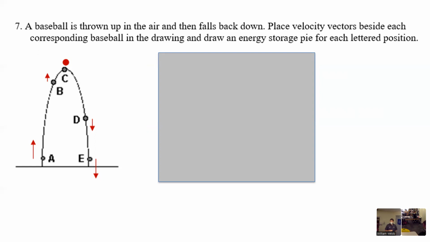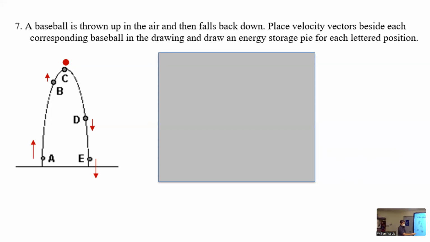Gravity, good. And then Jackie, how about here at D? It's like both gravity and kinetic. Good, gravity and kinetic. And then if we compare these two, which has more kinetic? Which one's moving faster? D. D, yeah, so this would have more kinetic. And then also this is higher, so it's got more gravitational, and this is lower, so less gravitational. So you could also think it through that way to try to estimate your proportions.